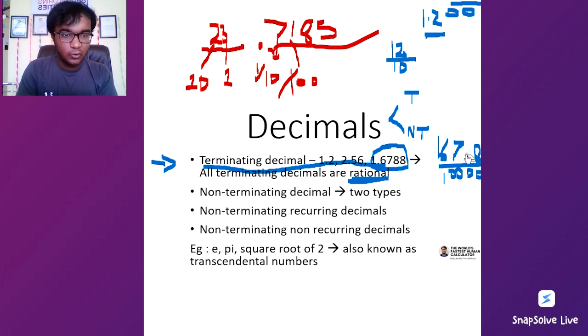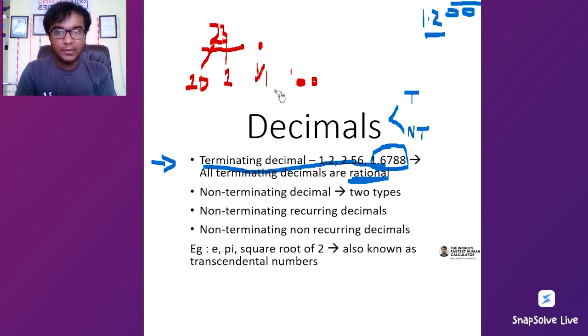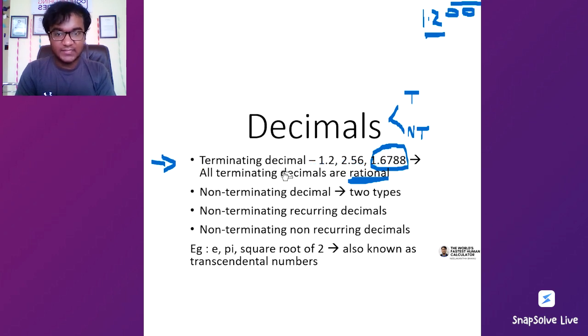So we could represent 1.6788 in terms of a decimal which is non-repeating. So let's take a quick understanding of this.